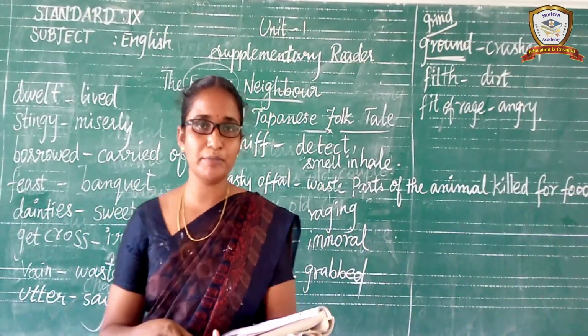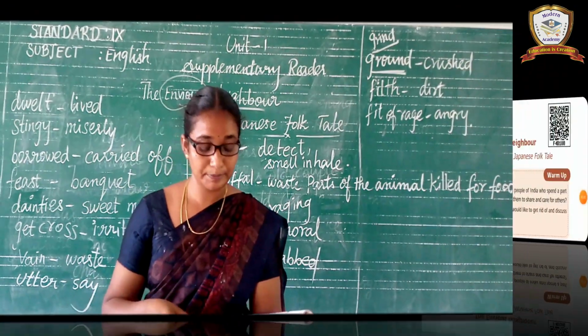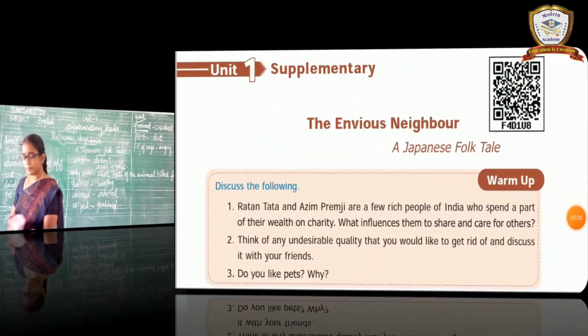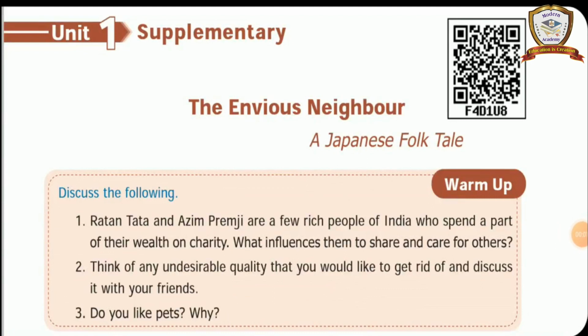Let us learn the theme of the story. Listen carefully, dears. The Envious Neighbor, a Japanese folk tale. Warm up. We are asked to do the warm up. There are 3 questions. Discuss the following. Ratan Tata and Azim Premji are a few rich people of India who spend a part of their wealth on charity. What influences them to share and care for others?